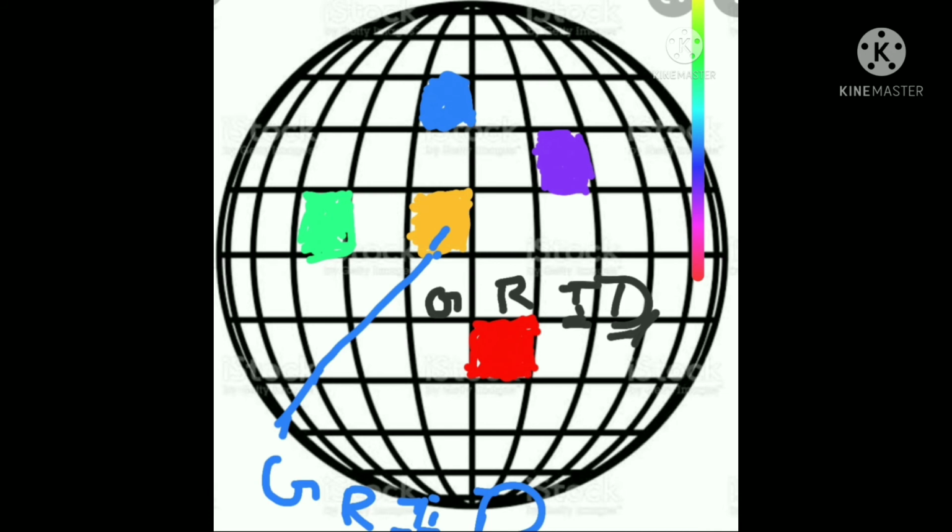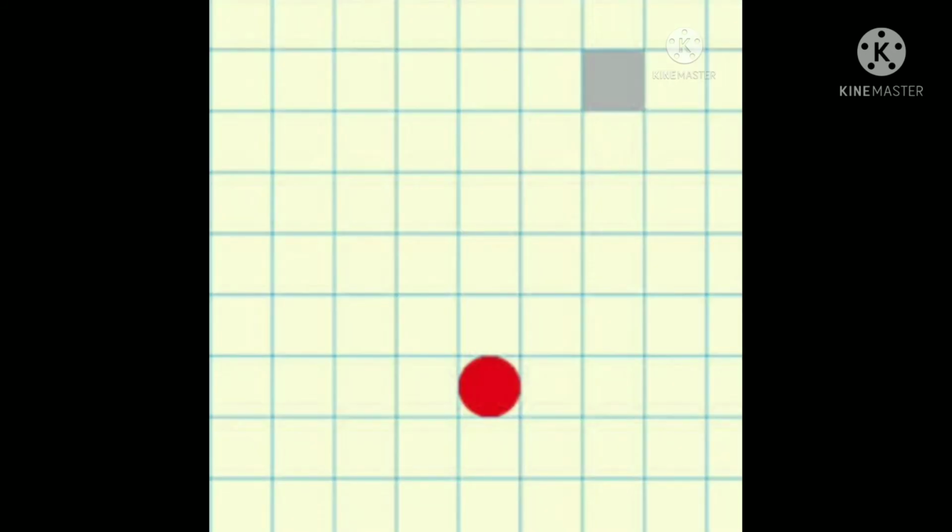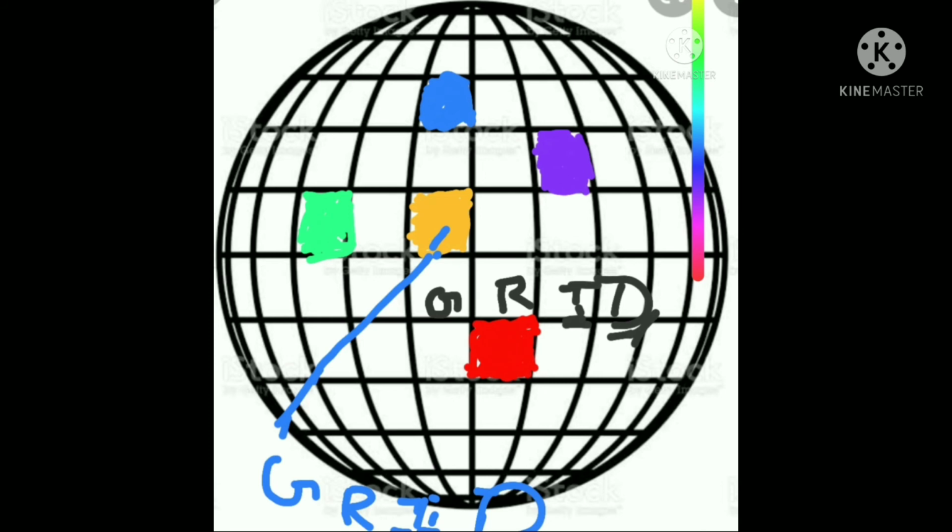Okay children, this is the grid system also. On a globe, a network of latitudes and longitudes is drawn. This is called the grid. What is the use of grid system? With the help of the grid, we can locate places and learn much about them. How hot or cold it would be there, in which direction should we go to reach, and what time it would be there at any moment also.